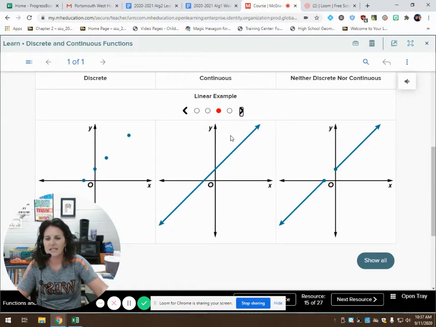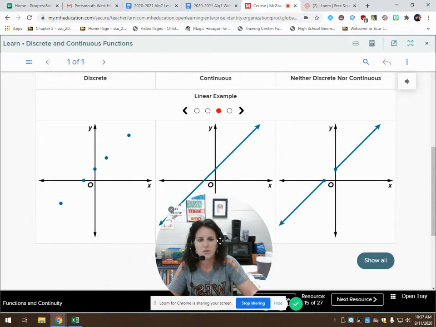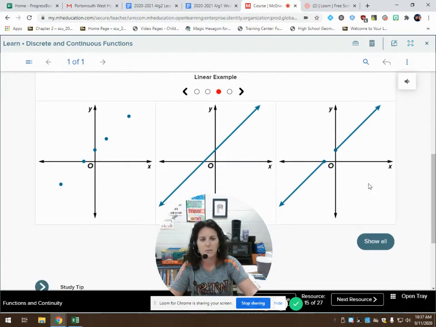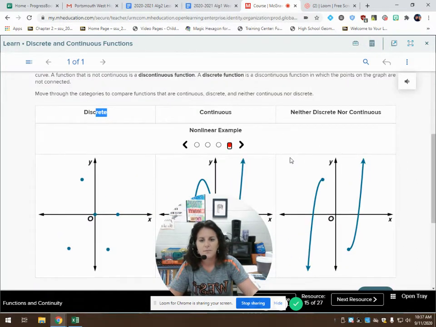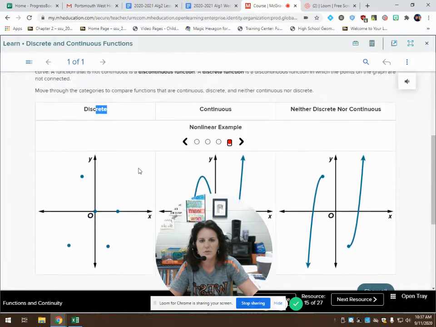Okay, looking at the next part. Which of these are discrete, continuous, or neither discrete nor continuous? This one is discrete, obviously. We've got a bunch of random dots. Continuous, it goes on and on forever. And then neither discrete nor continuous. Part of it's continuous, then the other part's continuous, but there's a break, so we can't say this is just discrete or just continuous. It's a little bit of both. And again, we've got discrete, continuous, and neither. A few more examples.